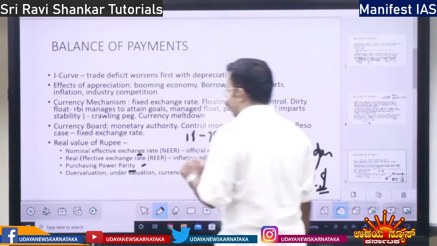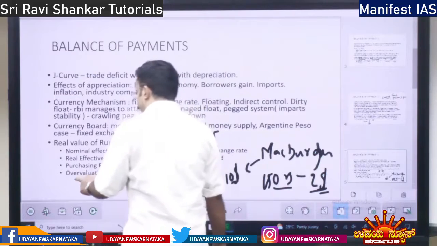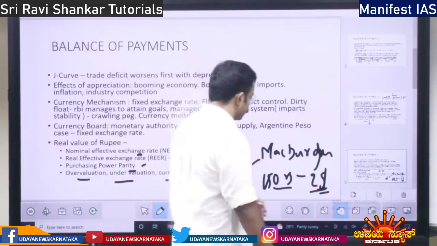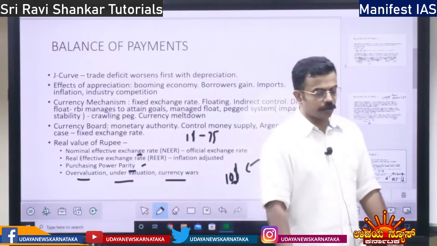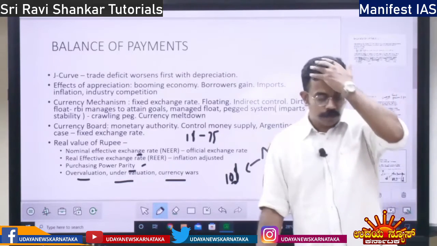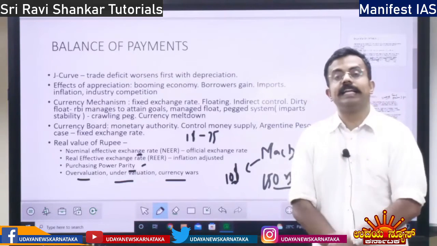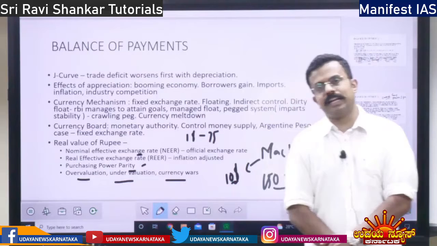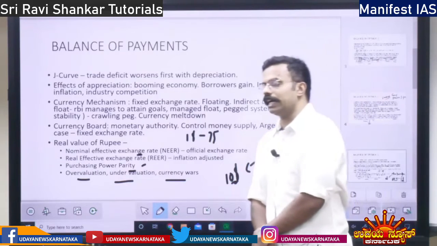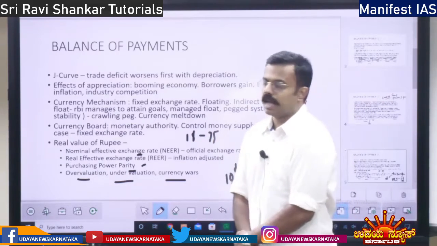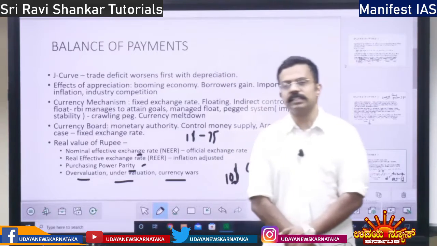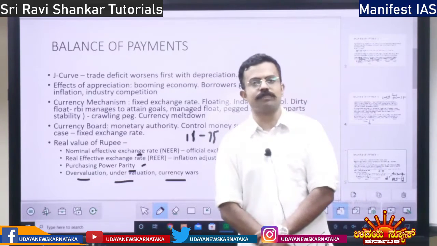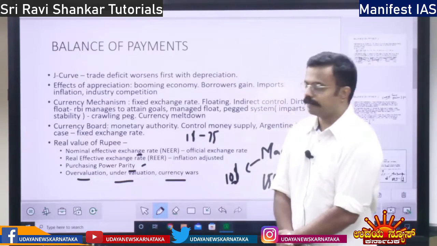Apart from that, we have the concept of overvaluation, undervaluation and currency wars. Overvaluation means, if the currency is worth just 60 rupees and you estimate it at 100 rupees, that is overvaluation. Undervaluation is, if the currency is worth 75 rupees and we estimate it as 45 rupees.